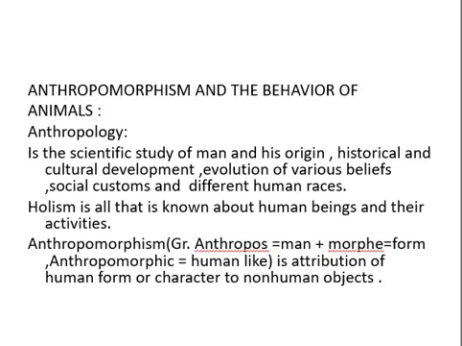Holism is a phenomenon terminology, in which parts and whole of a subject of any event are taken into consideration. Anthropomorphism: anthropos means man, morpho means structure or form. Anthropomorphic means human-like, the attribution of human form or character to a non-human object.